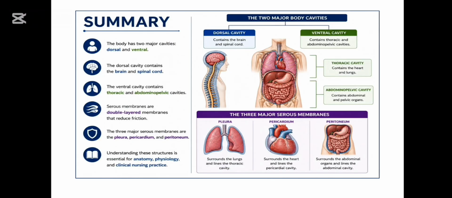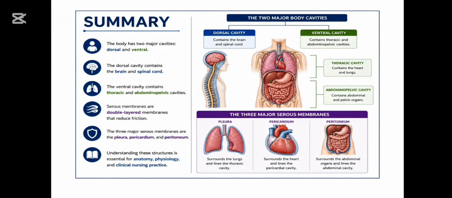Let's summarize today's lesson. So, first we have discussed that the body has two major cavities, dorsal and ventral. Then the dorsal cavity contains the brain and spinal cord, and the ventral cavity contains thoracic and abdominopelvic cavities.